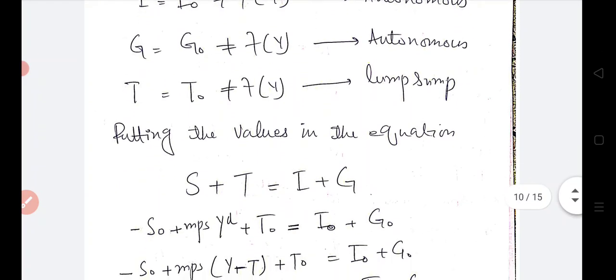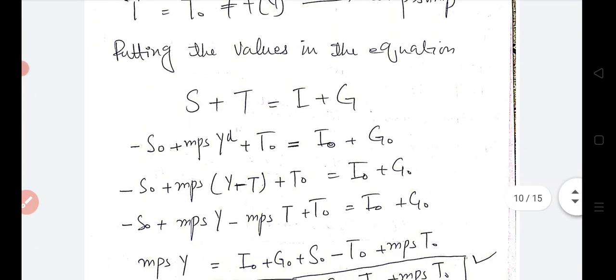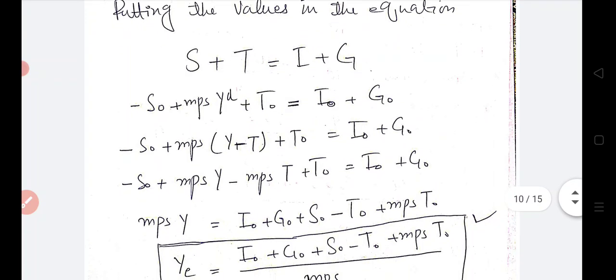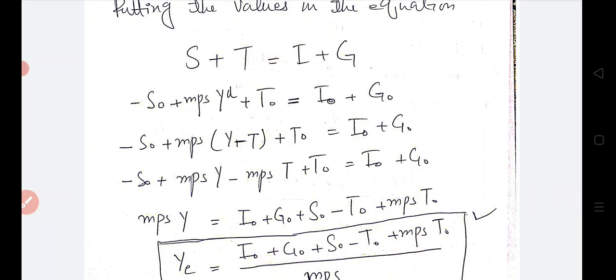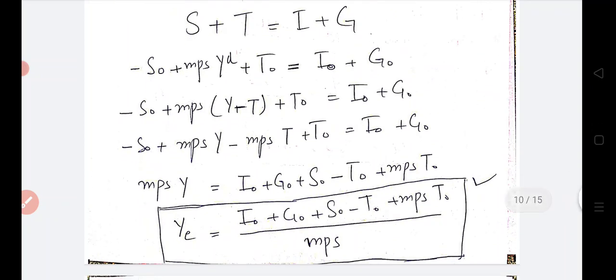Now putting the values of these variables into the basic equation of leakages equal to injection, the basic equation is S plus T is equal to I plus G. Putting the value of S, we have previously stated that S is equal to minus S naught plus MPS YD, plus the value of T is T naught, the value of I is I naught, and the value of G is G naught, because these are autonomous. Putting the value of YD in the equation: minus S naught plus MPS into (Y minus T naught) plus T naught is equal to I naught plus G naught.